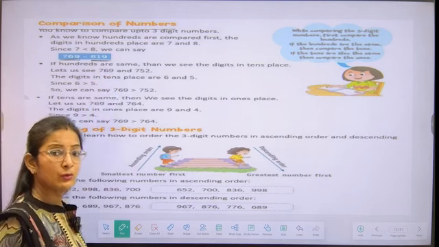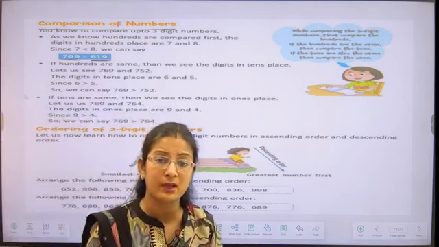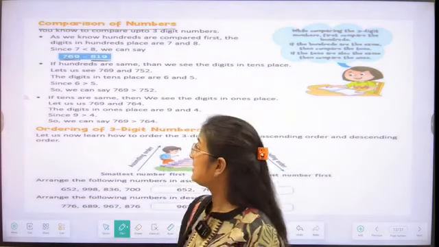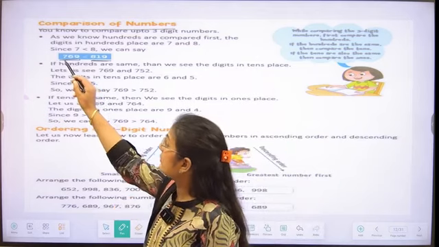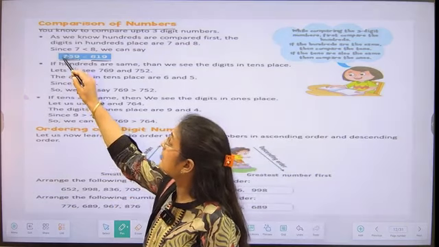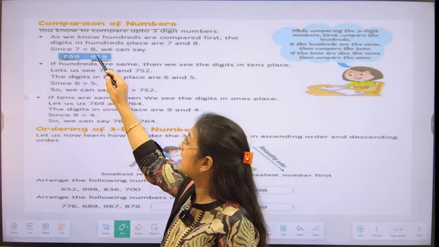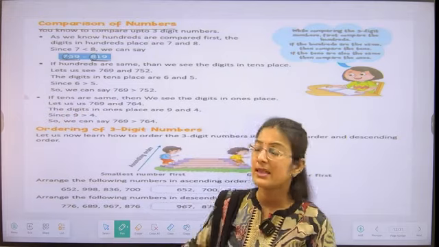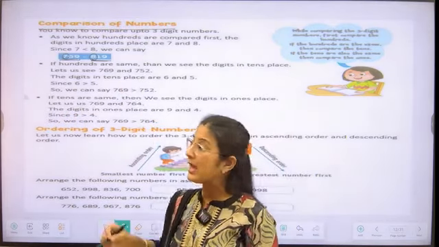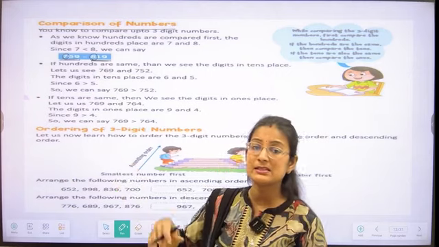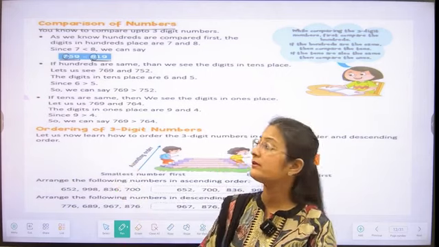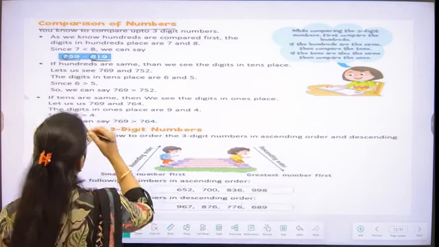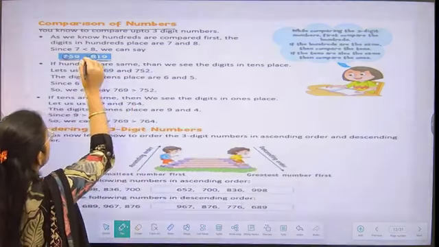So what we are going to do, first we are going to compare the 100 place value of both the numbers. As we can see, the 100 place value of the first number is 7 and the 100 place value of the second number is 8. So which is bigger? Yes, 8 is bigger. So we can say that 819 is greater than 769. So we are writing a less than symbol for that.